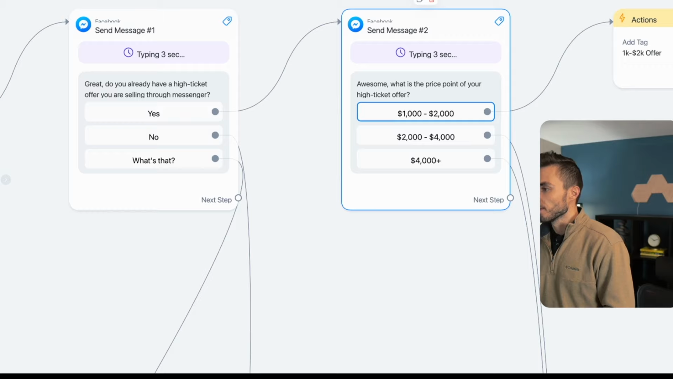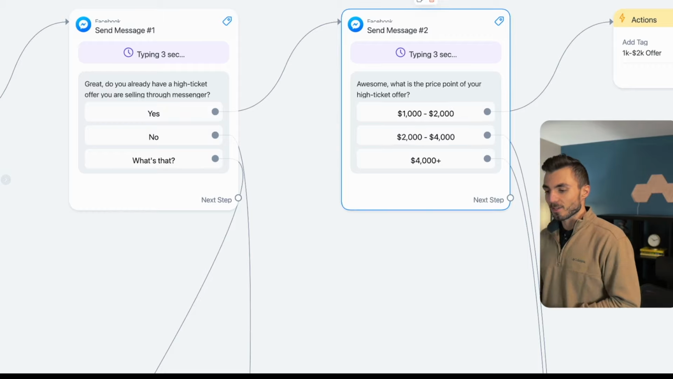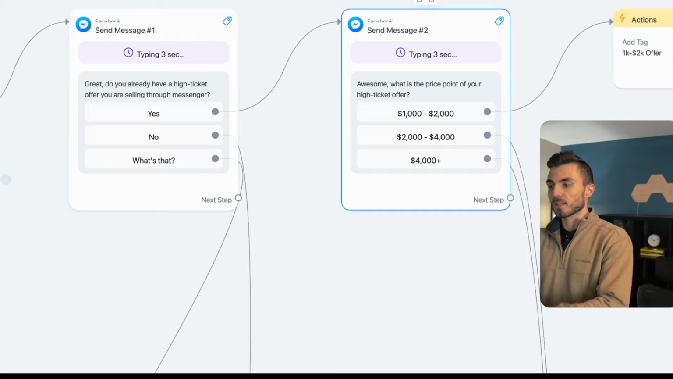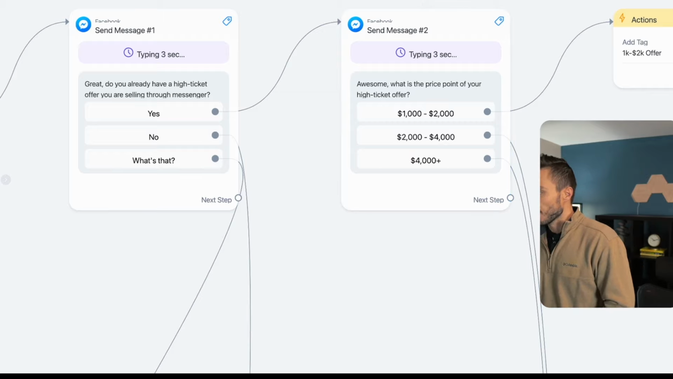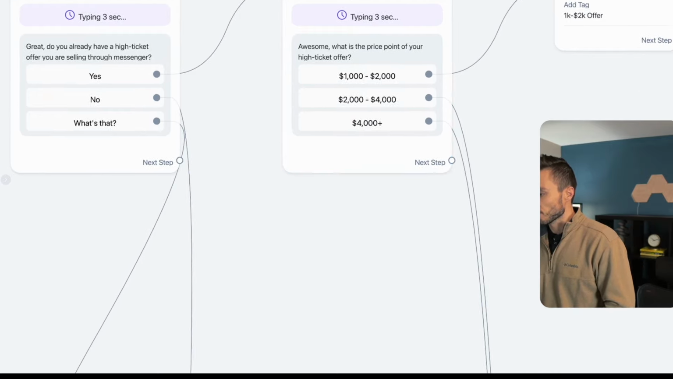1K to 2K, 2K to 4K, 4K plus. This is more so giving me insight going into the masterclass in terms of the folks that I was delivering the class to, roughly where are they all at in terms of the product that they're selling. So this was helpful to me to have that information. They shared this here. And then as they click these options, this would go to the next step.